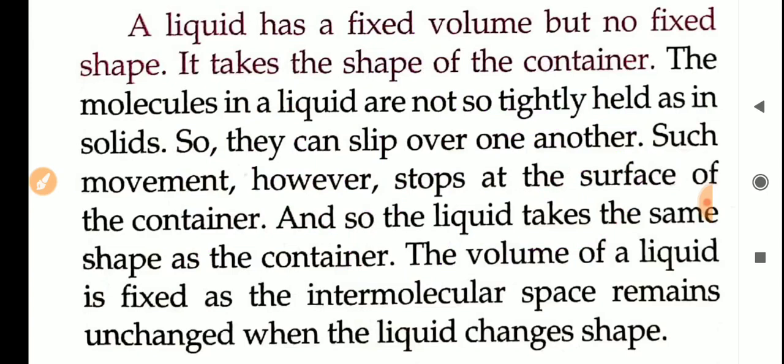What is the reason? Because in liquid state there is some intermolecular space, right? The intermolecular space is the gap between one molecule and another molecule. Because of that reason, the molecules can move from one place to another. Molecules are not fixed, so because of their movement, they will not occupy a particular shape. The molecules will be moving, so they will not have a fixed shape. Okay, so this is about a liquid.